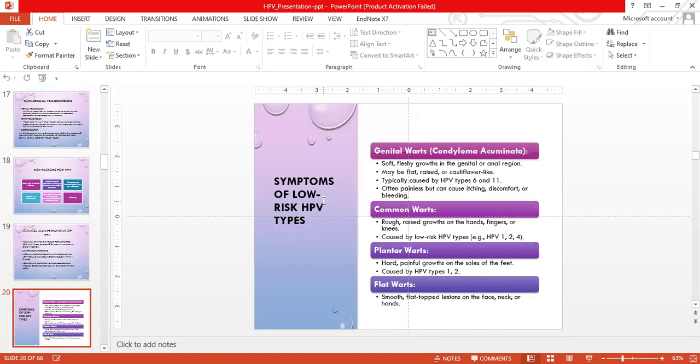Symptoms of the low-risk HPV: genital warts, condyloma acuminata. They are soft, fleshy growths in the genital or anal region. They may be flat, raised, or cauliflower-like. They're typically caused by HPV 6 and 11. They are often painless but can cause itching, discomfort, or bleeding.